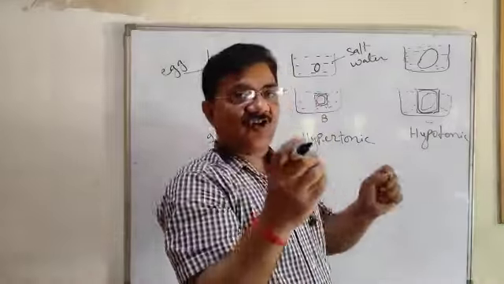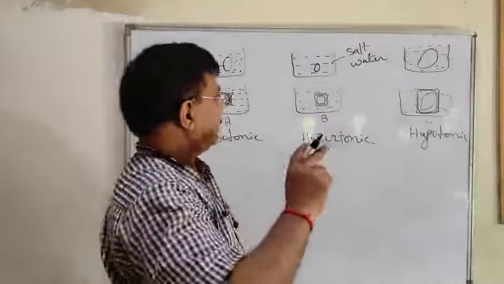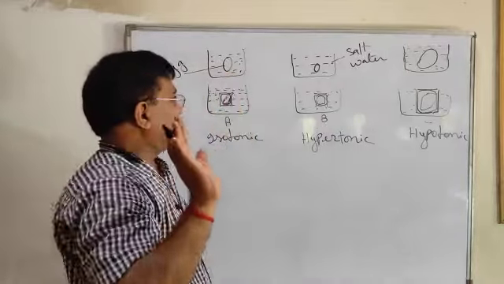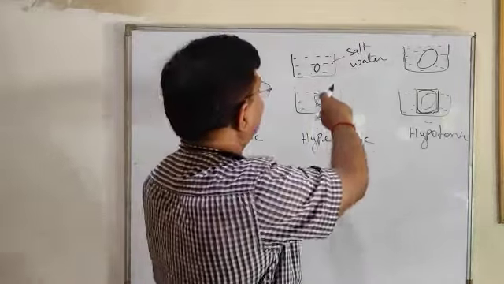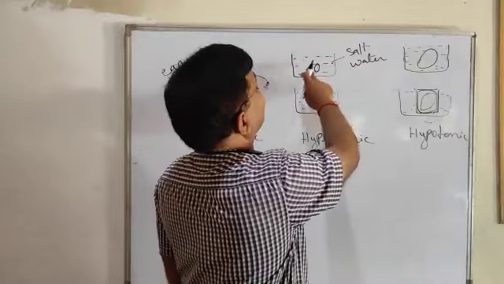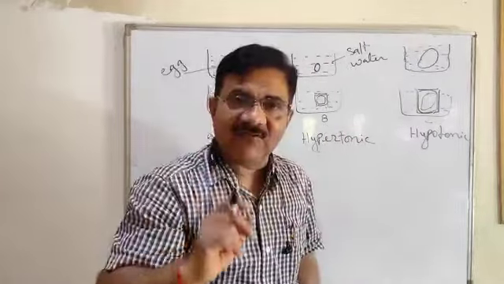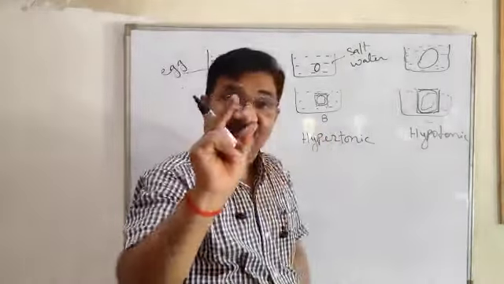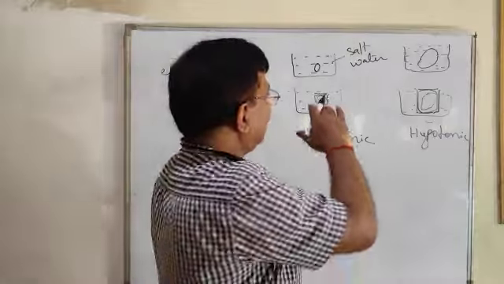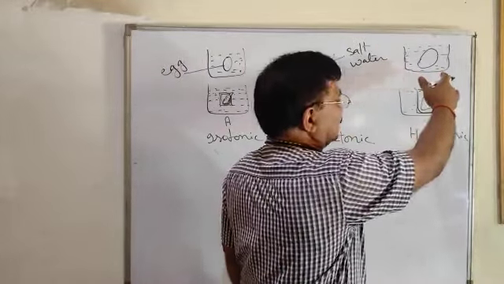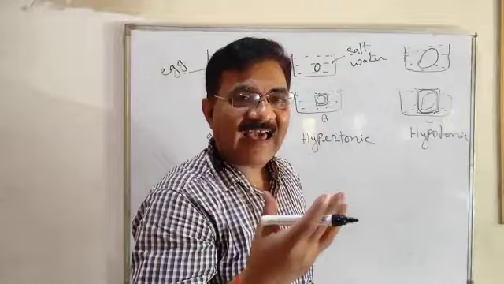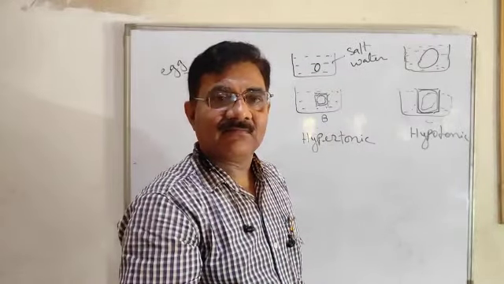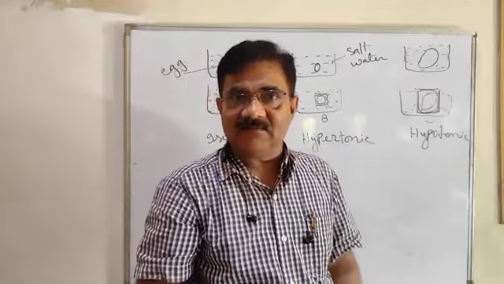Due to endoosmosis. Once more, try to understand. This is isotonic. The size of the egg will remain the same. If we put it in hypertonic, meaning outside salt water is there, the size will become smaller. The hen's egg will become a lizard's egg. And if we put it in hypotonic solution, the size of the egg will become larger. The hen's egg will become a swan's egg.